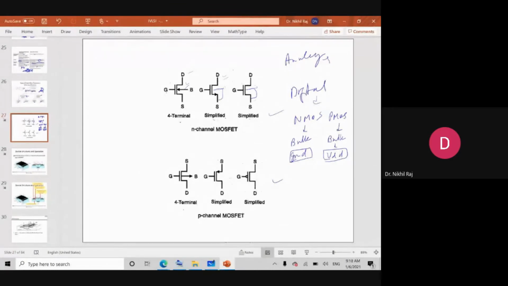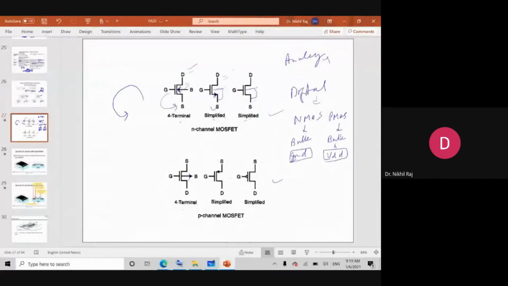These are the possible three symbols of your N channel. How do we detect whether it is NMOS or PMOS? By looking at the arrow direction. If we are working with the fourth terminal and the arrow is going in the inward direction, then it is an NMOS, and if the arrow is going in the outward direction, then it is a PMOS. Similarly, if three terminals are present, then the arrow will always be at the source terminal, facing in the outward direction. Actually, the movement is in the anti-clockwise direction. So from bulk, if it moves, it will go like this, so the arrow will come in the outward direction.